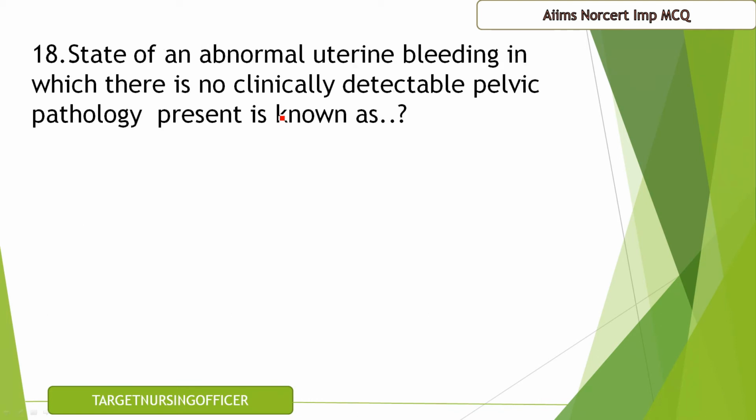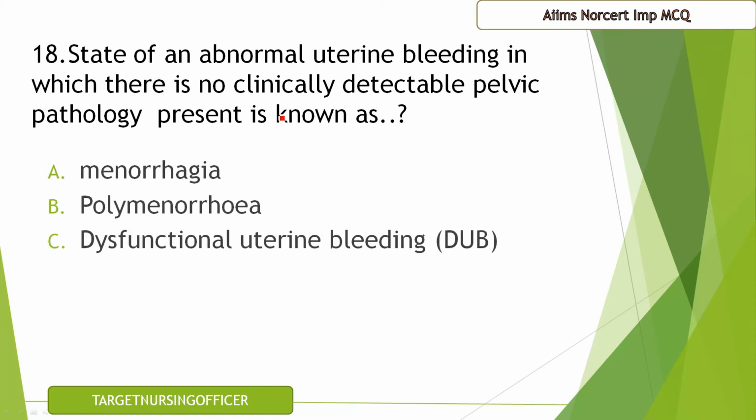Question number 18. State of an abnormal uterine bleeding in which there is no clinically detectable pelvic pathology present is known as menorrhagia, polymenorrhea, dysfunctional uterine bleeding, dysmenorrhea. The correct answer for this question is C, that is DUB, dysfunctional uterine bleeding.